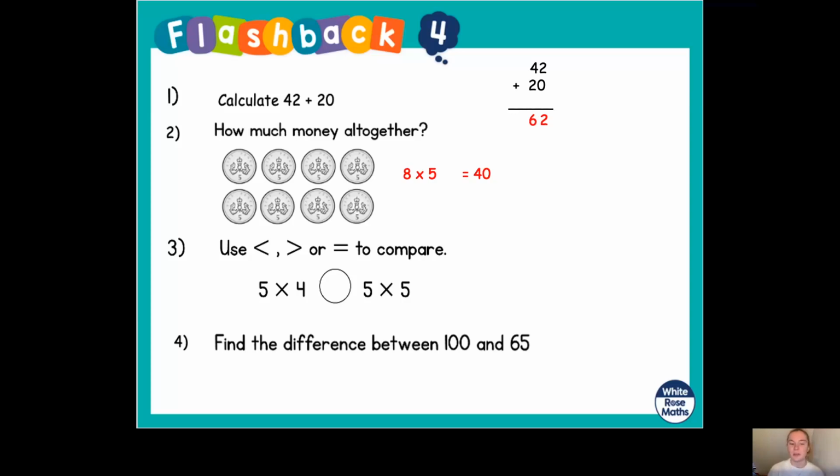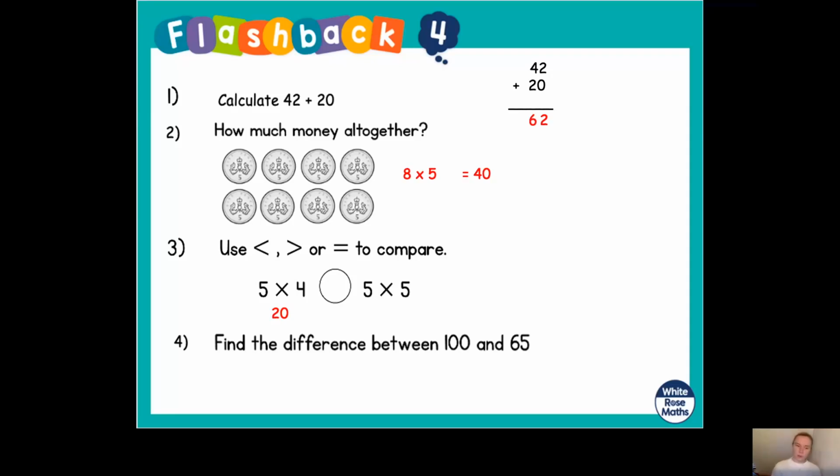Number 3, use less than, more than, or equals to compare. Wow. The first one, 5 multiplied by 4. Well, we don't know the 4 times table, do we? But we do know the 5 times table. So we can use the commutative law to change the 2 parts around to make 4 multiplied by 5. Now, what's 4 multiplied by 5? Let's count up in steps of 5 together quickly. Ready? 5, 10, 15, 20. Stop. We've got to 20. 4 multiplied by 5 equals 20.